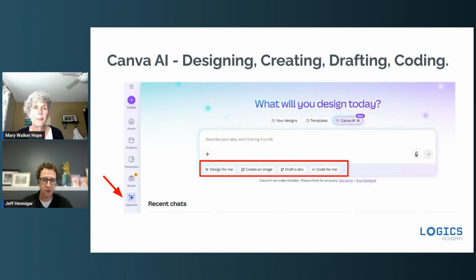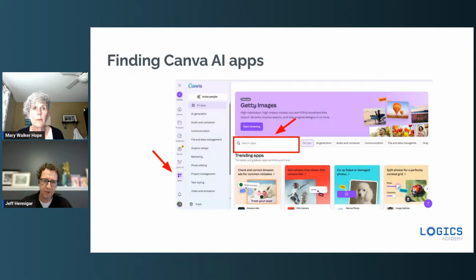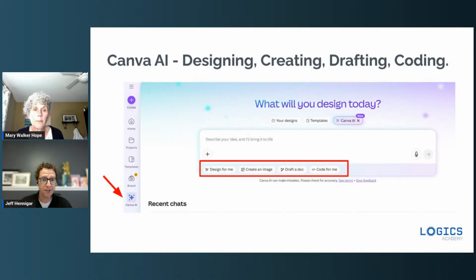If you are a teacher in any public school or in any school system, Canva does offer all their software to teachers and students alike completely free. So I believe the website is just canva.com/educators. If you go there, you can look at their list of criteria, and there's a chance that you might be able to sign up for getting free access to this stuff. So definitely worth checking out.